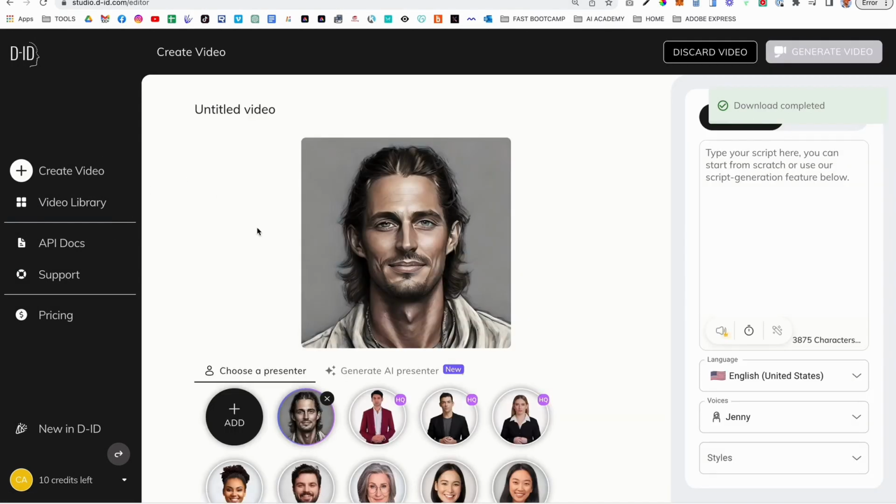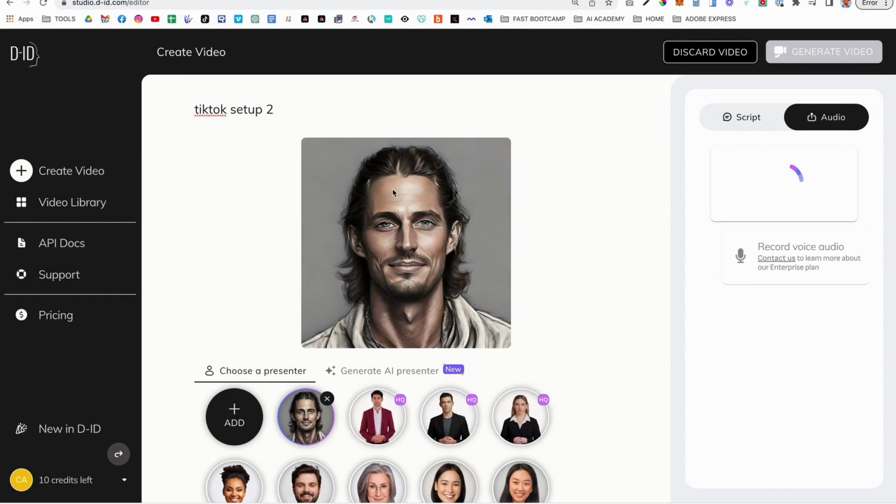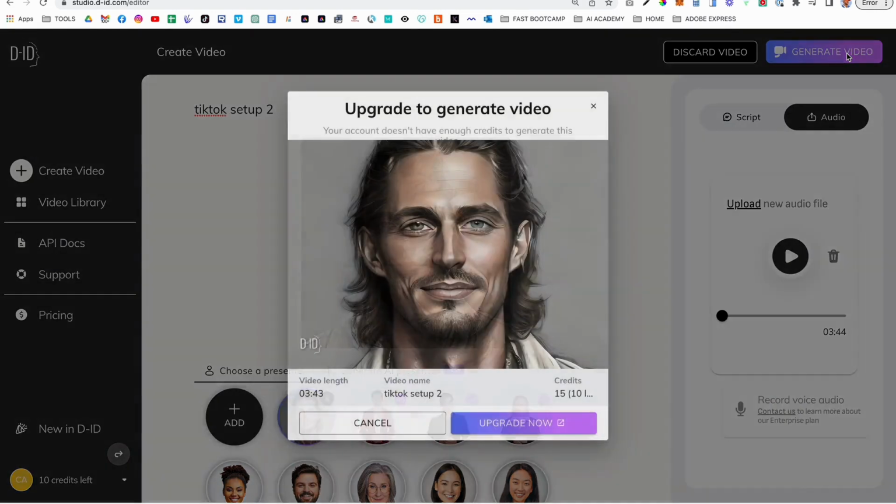So now we're going to go to Create Video, and we're going to call this TikTok Setup 2. We're going to go to Audio, go to the desktop, and choose the second audio. Now, I'm going to show you it most likely won't work, and I'm going to show you why and how to fix it. So when we go to Generate Video, it's going to say it's going to take 15 credits, but we only have 10 available. That's because it was a 6-minute video, and we only get 5 minutes inside of our trial.